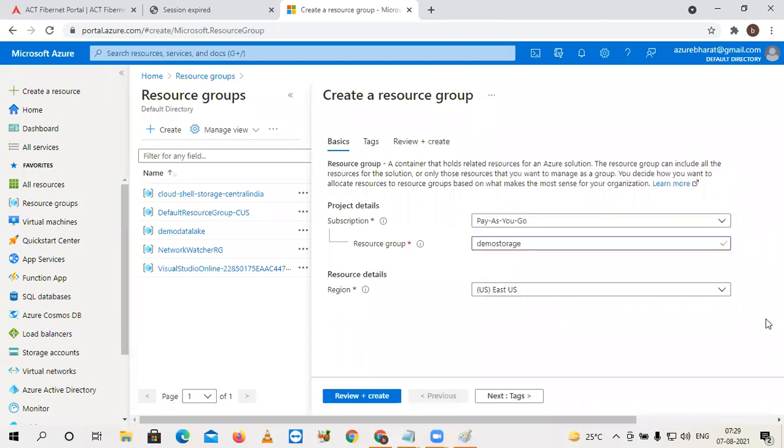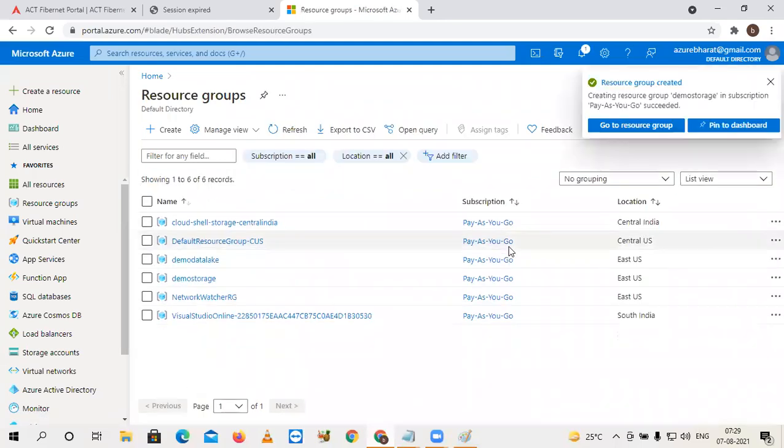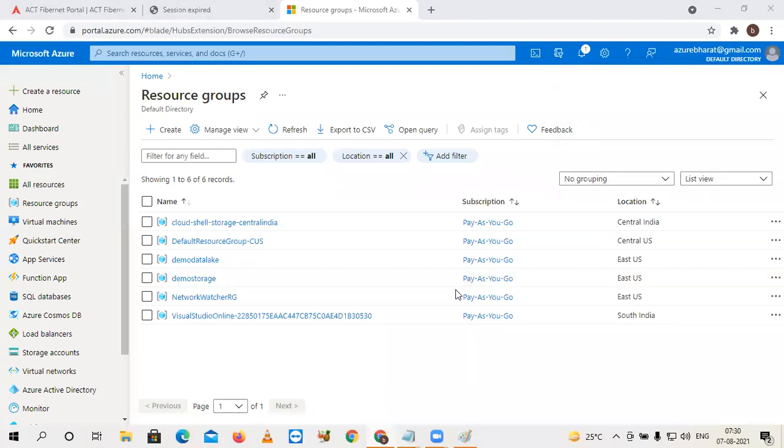After this, come down. I'm here, one minute. I could not scroll down the screen. All of you check at the bottom, there is a button called Review plus Create. Click on that button. Now, finally, I am creating this resource group. What is the resource group name we have given? It is demo storage. Okay, the resource group is created.